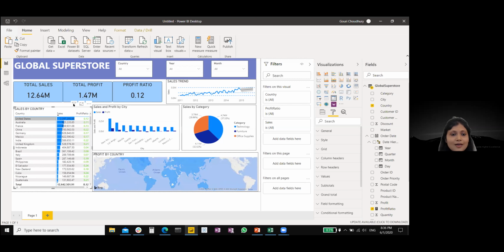So this is what I showed in the beginning, and this is what we came up with at the end, creating all these visualizations with the Excel that we had, which were just numbers. And of course, the stories, you know what to tell out of this, that you have the total sales, you have the total profit, so on and so forth.